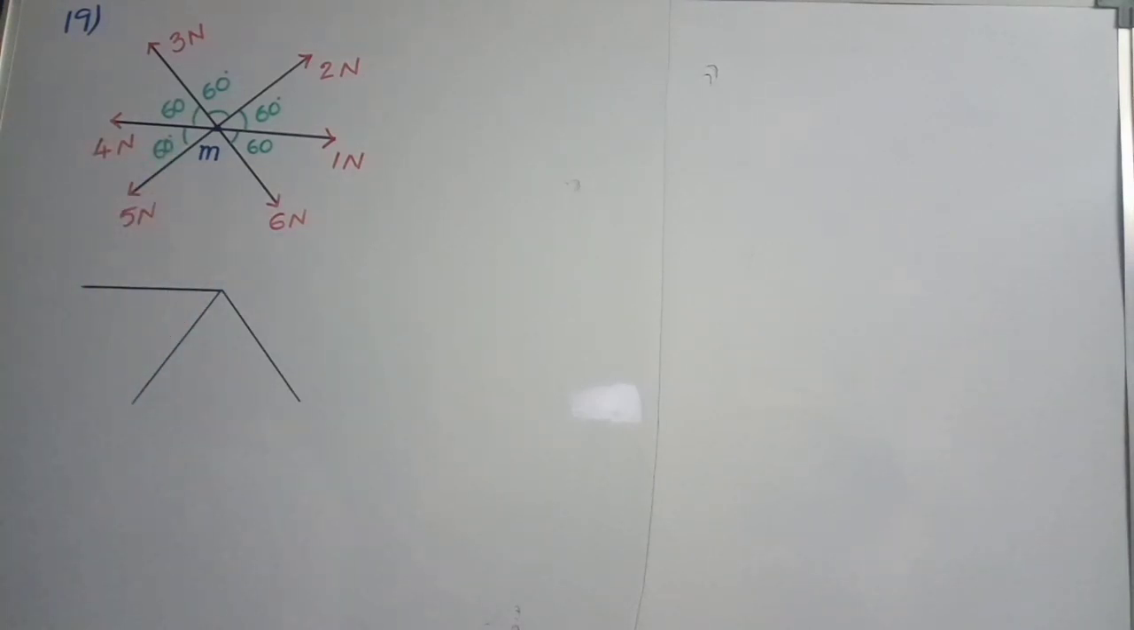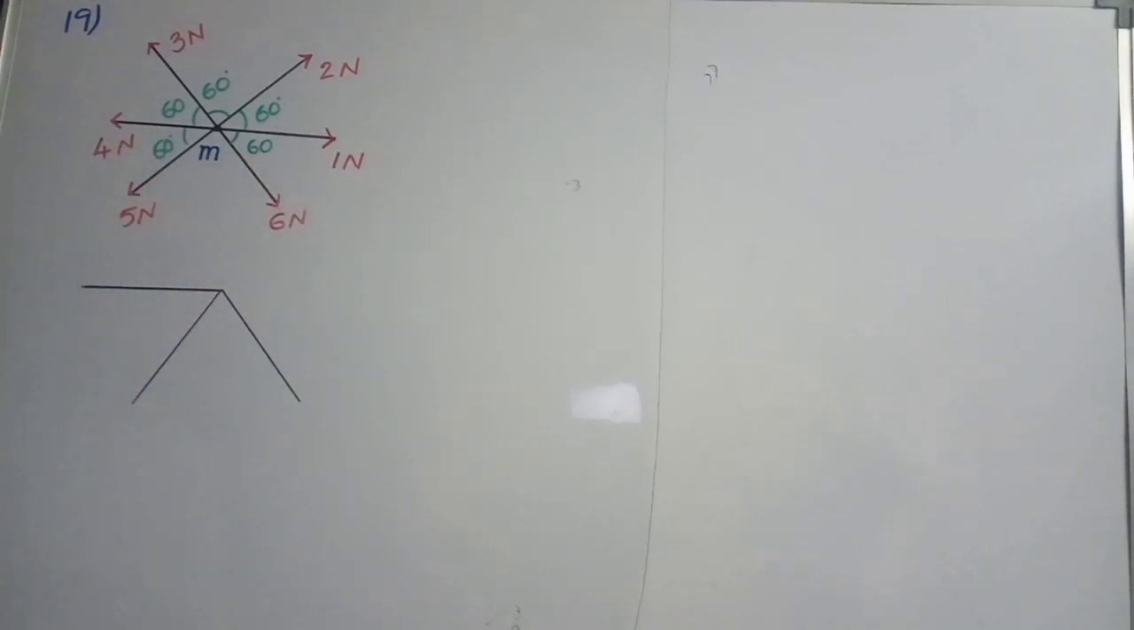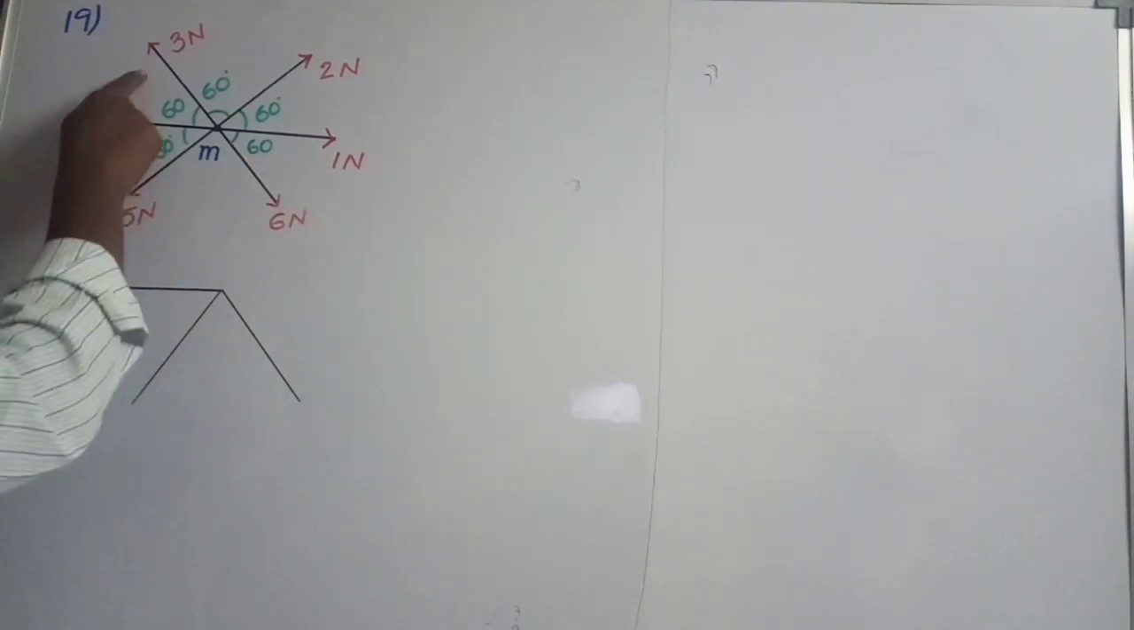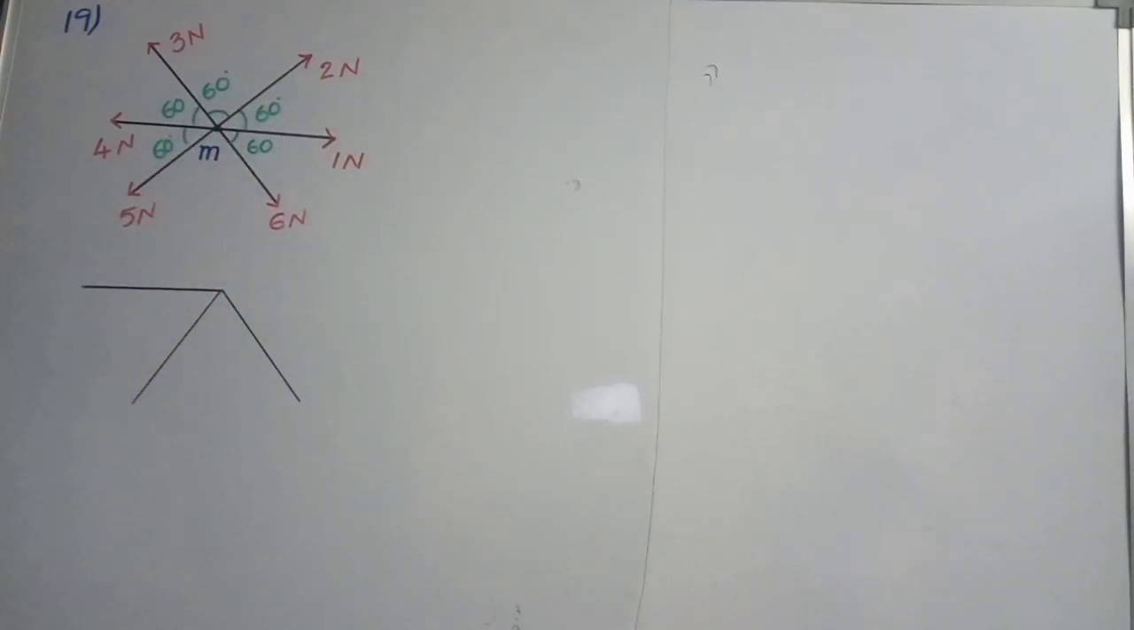From this diagram, if you observe, the 1 Newton force and 4 Newton force are in opposite directions. 3 Newton and 6 Newton are in opposite directions. 2 Newton and 5 Newton are in opposite directions. If two forces are in opposite directions, first we find the resultant of those two forces. We should subtract them, bigger one minus smaller one, and the resultant is always along the direction of the bigger one.